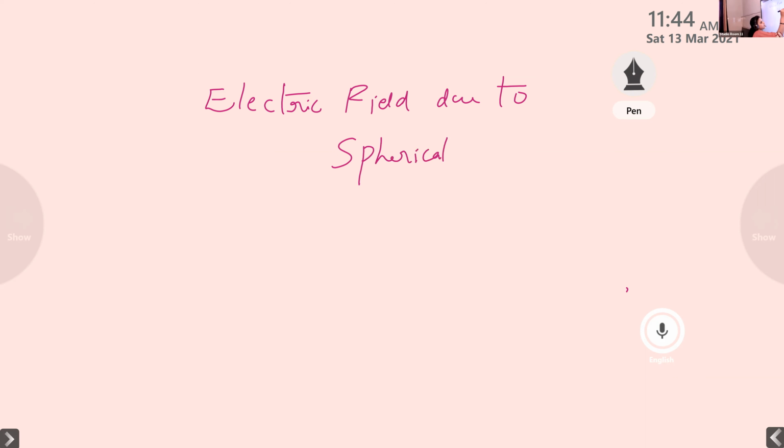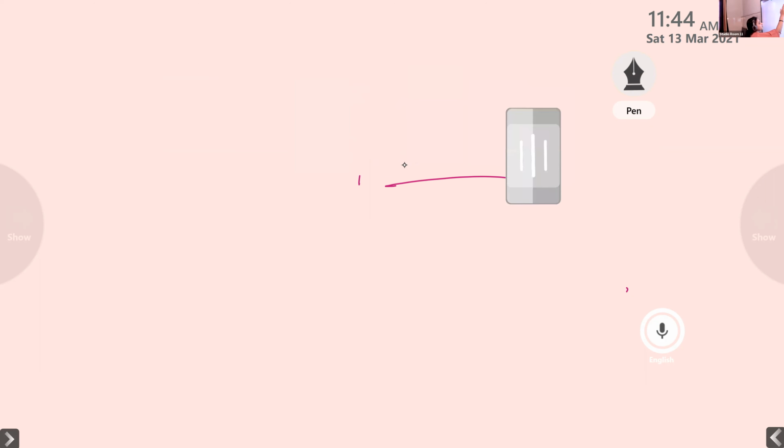Which type of conductor are we considering here? In the case of a uniformly charged long straight conductor, we consider an infinitely long straight conductor. In the case of a uniformly charged infinite thin plane sheet, we consider a thin plane sheet. Here we are going to discuss the electric field due to a uniformly charged spherical shell.